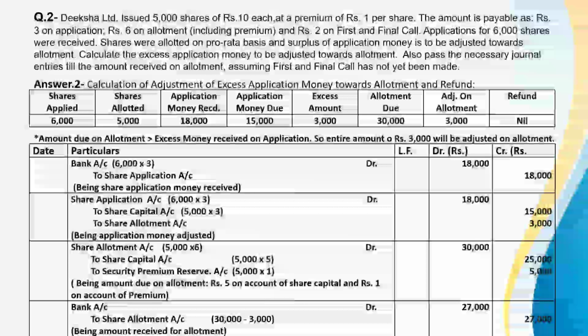Shares were allotted on pro rata basis and surplus of application money is to be adjusted towards allotment. Calculate the excess application money to be adjusted towards allotment. Also pass the necessary journal entries till the amount received on allotment, assuming first and final call has not been made.